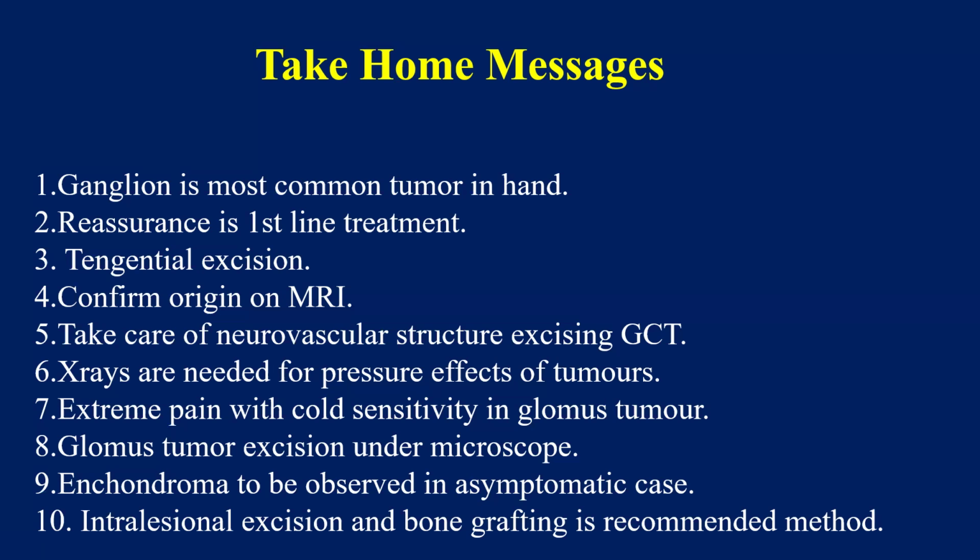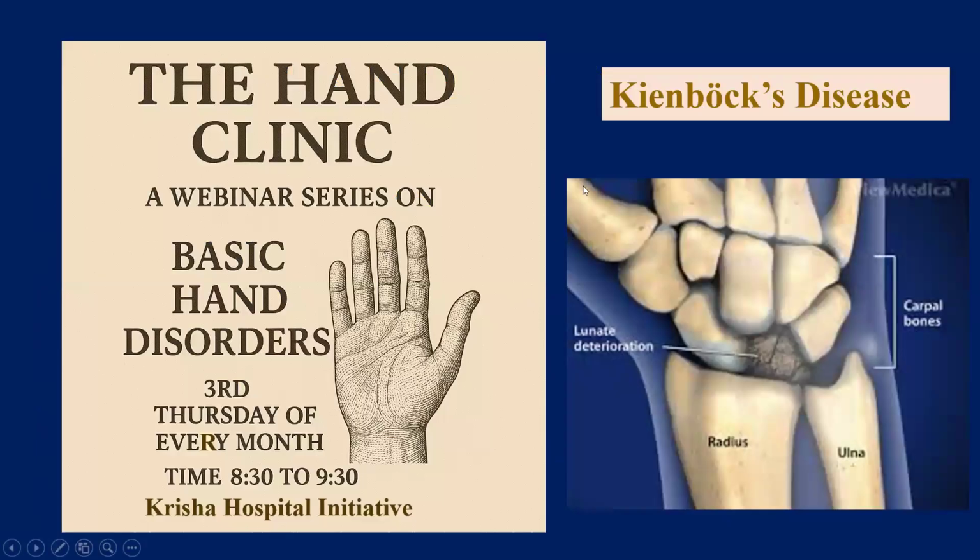Extreme pain with cold sensitivity in glomus tumor, excision under microscope, and enchondromas to be observed in asymptomatic cases, and intralesional excision and bone grafting is the recommended method. So with this, I complete my talk.